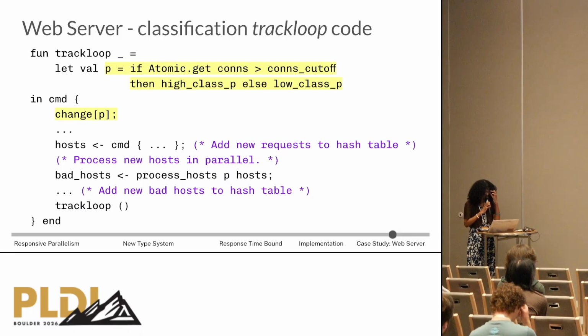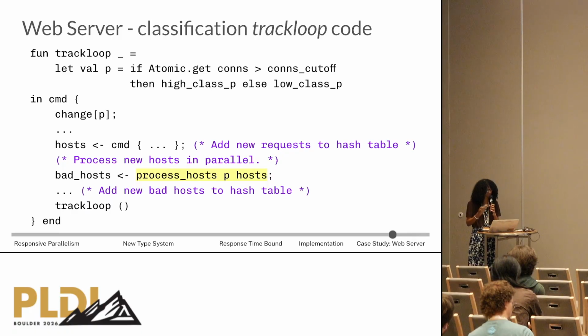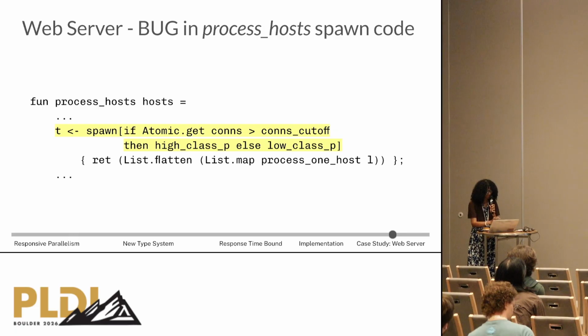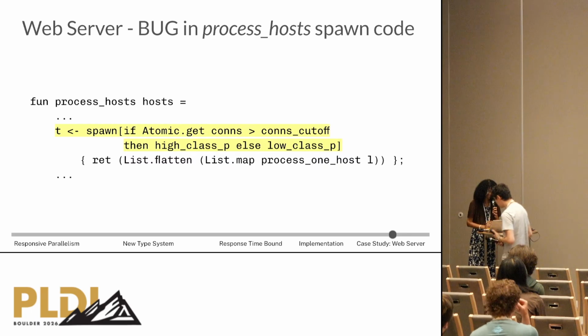Here, our web server changes its priority depending on how many connections we have, which is how heavily loaded the system is. It also calls process hosts because the classification needs to know which hosts are bad hosts that may be overloading the system. When we first wrote our program, it had this error.